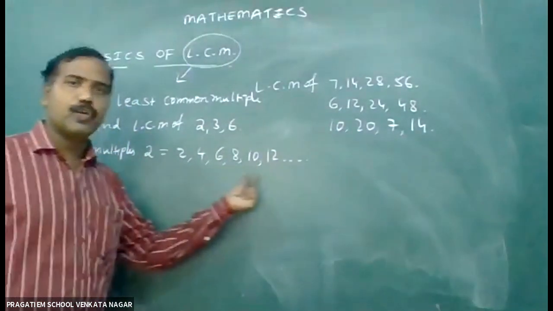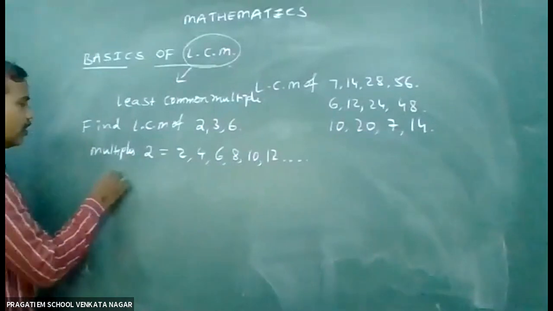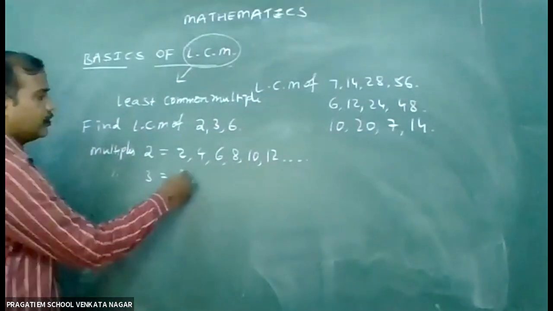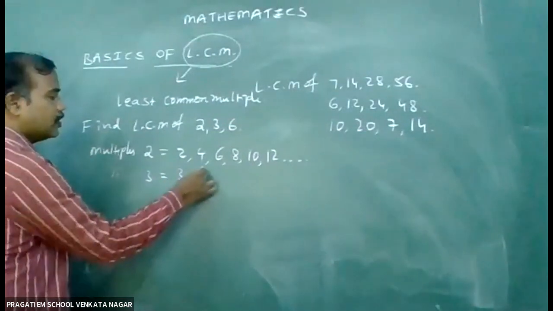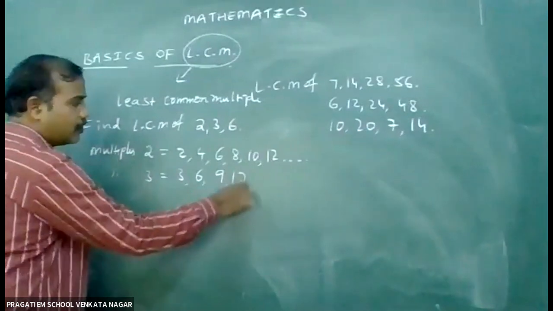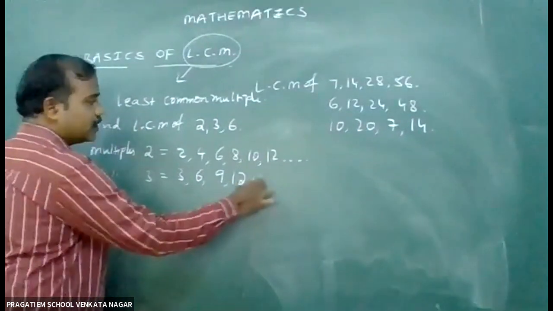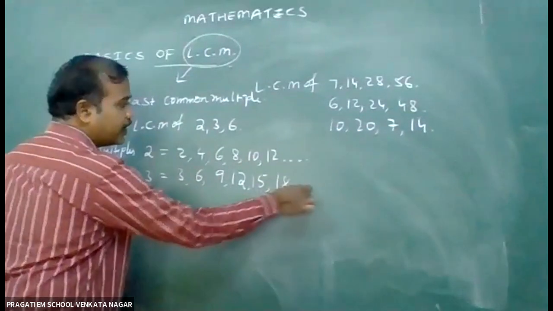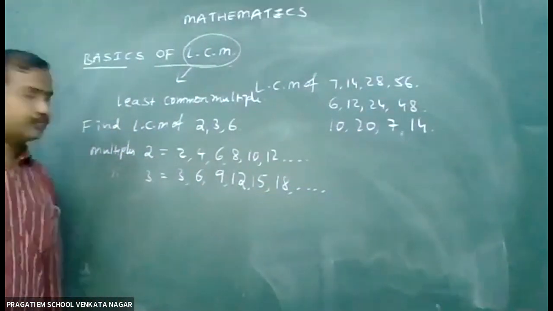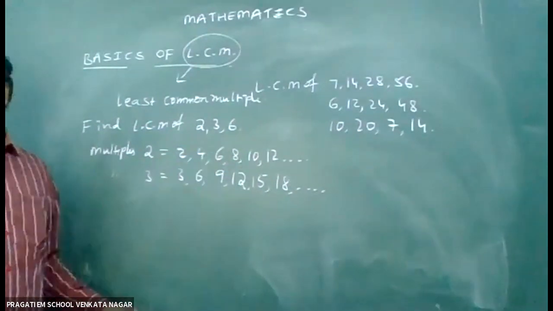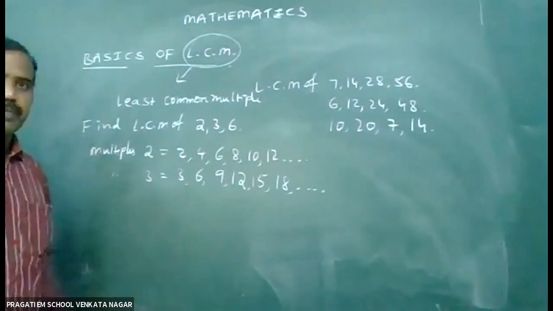Multiples of 3: 3, 3 2s are 6, 3 3s are 9, 3 4s are 12, 3 5s are 15, 3 6s are 18, and so on.